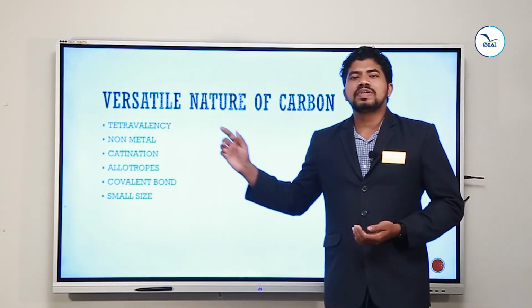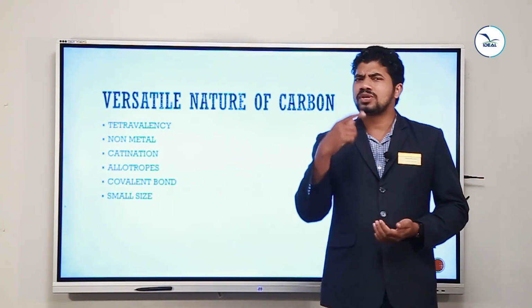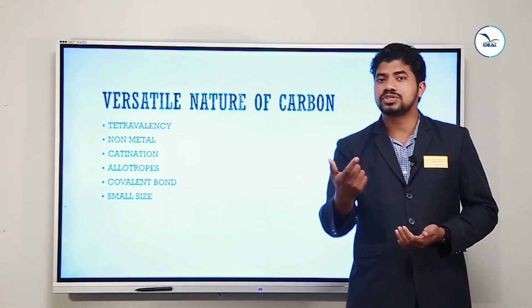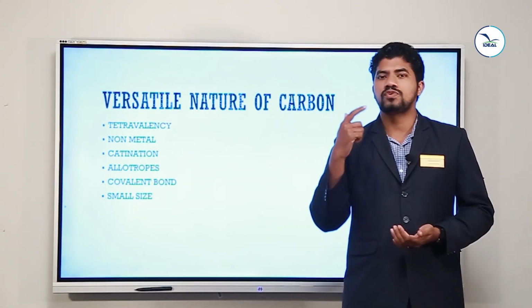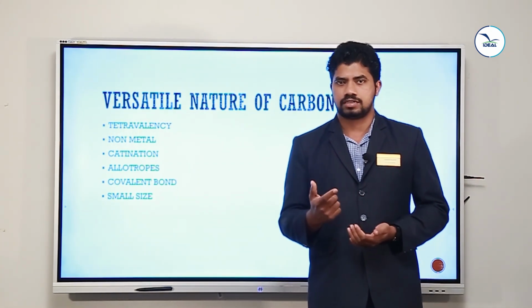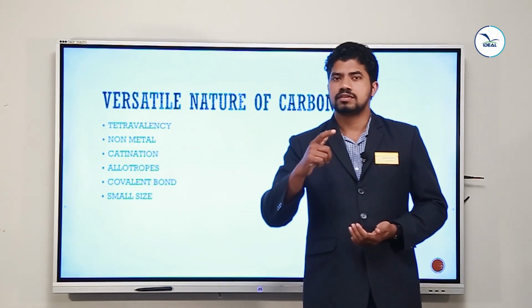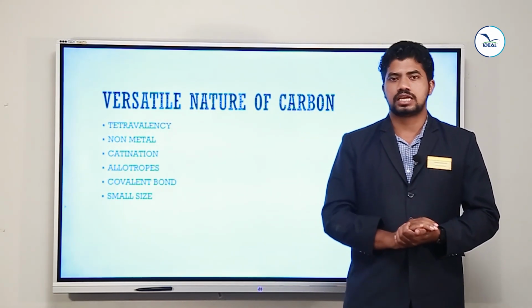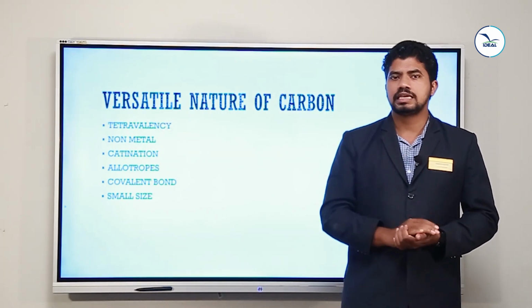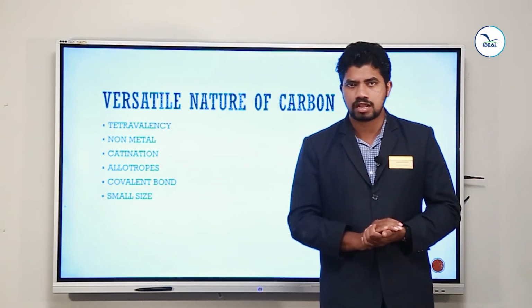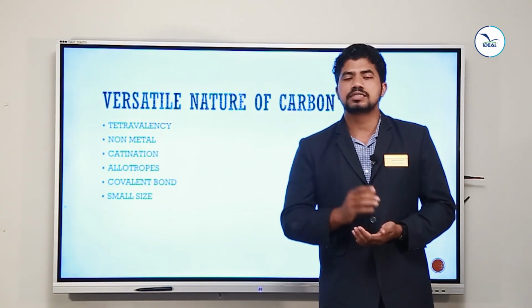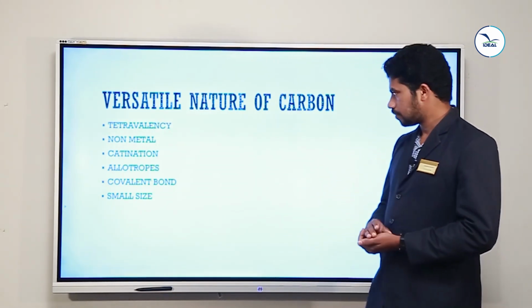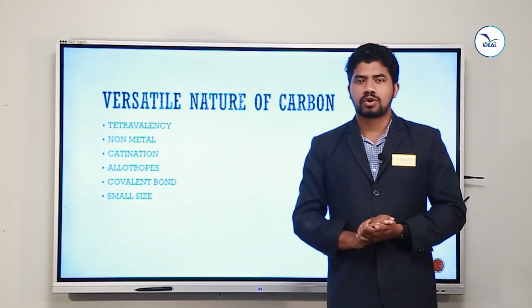Next, carbon is a non-metal. Every non-metal of the periodic table always tries to get electrons to fulfill the noble gas configuration. Do you know, noble gases are highly stable because they have 8 electrons in the last shell, except helium. Helium does not have 8 electrons in the last shell, but helium is stable since the last shell of helium is completely filled. So carbon is a non-metal.